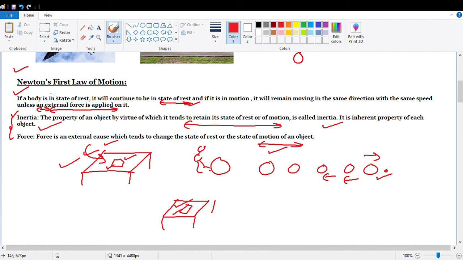What is the first law? If a body is in a state of rest, it will continue to be in a state of rest, or if it is in motion, it will remain moving in the same direction with the same speed unless an external force is applied on it.